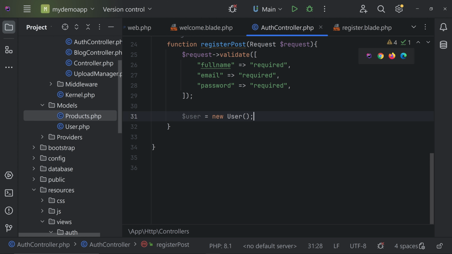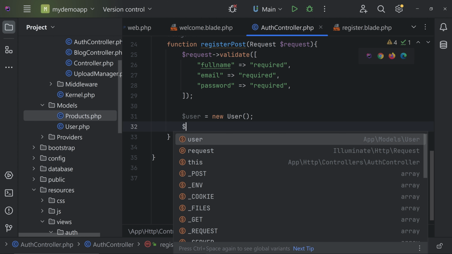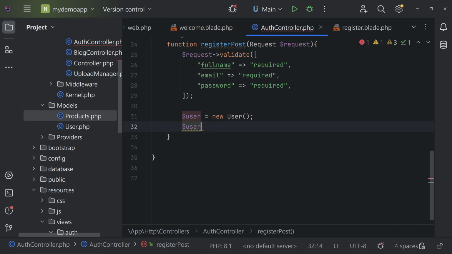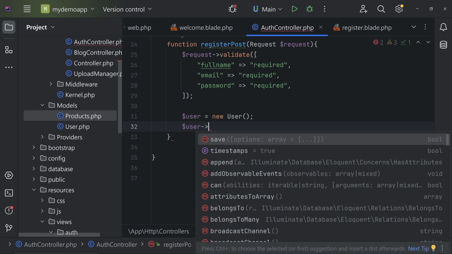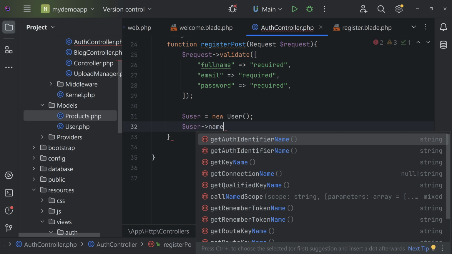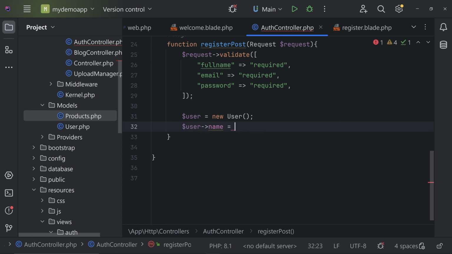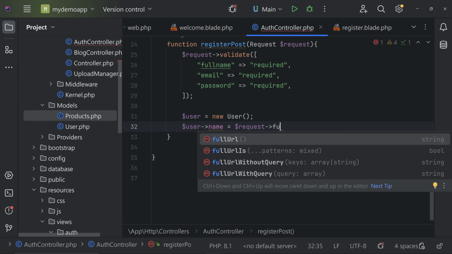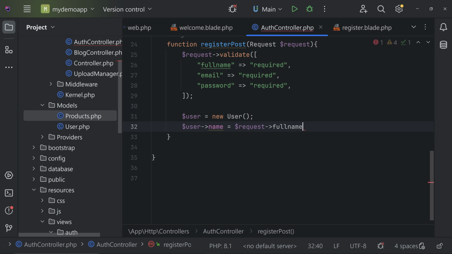So we are creating a new user. Now we can assign the values to the user. We have the field name equal to $request of full name. Okay, that is very important. So what is happening here?